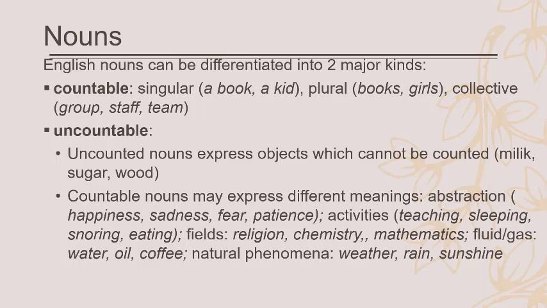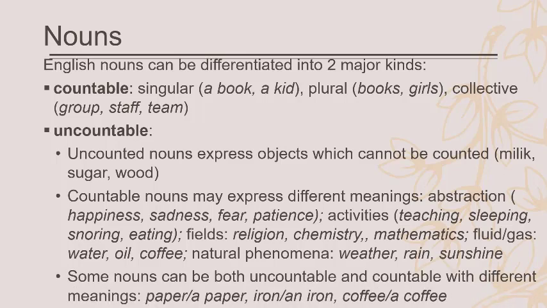Then we have fields like chemistry, mathematics. But religion, you can say one religion, two religions, so religion can be countable. Namely, it's a kind of belief. And then you have fluids and gases, water, oil, coffee, and natural phenomena like weather, rain, sunshine, sunlight. You cannot say one sunlight, one rain, two weather, and so on.